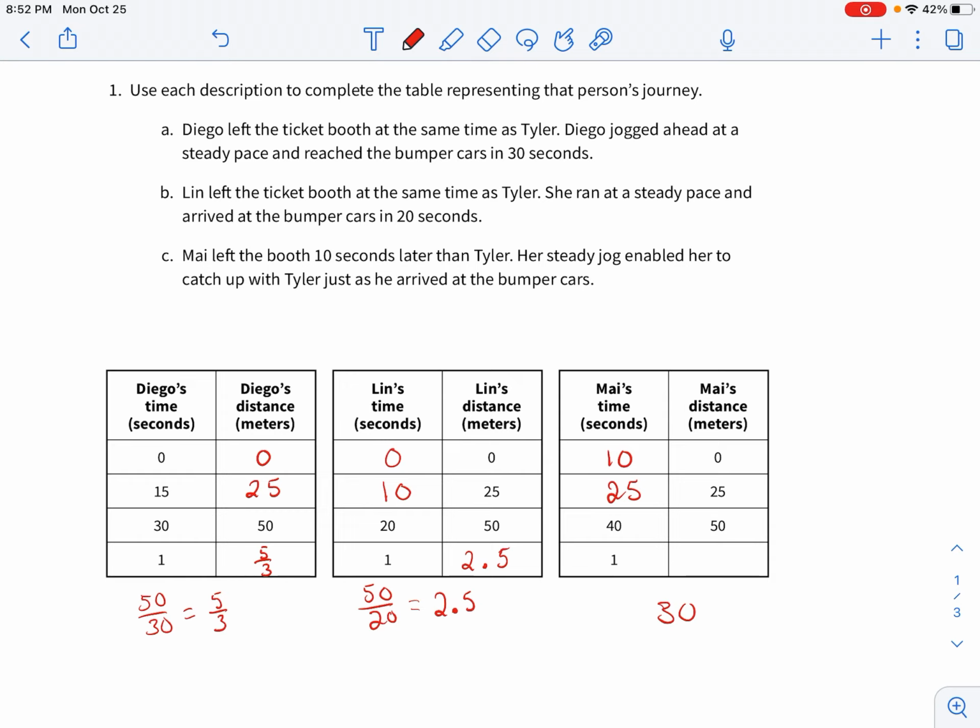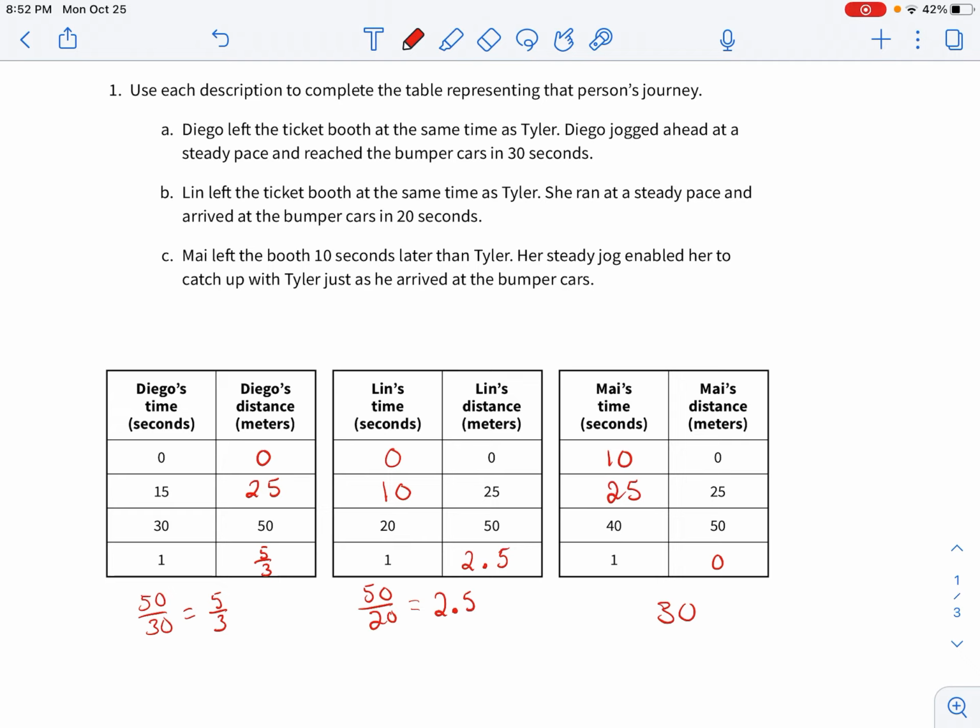And 25 divided by 1.25 is not 25. All right, so here, in 1 second, Maya would still be at a distance of 0. Because once again, this one was not going to follow that pattern of a proportional relationship.